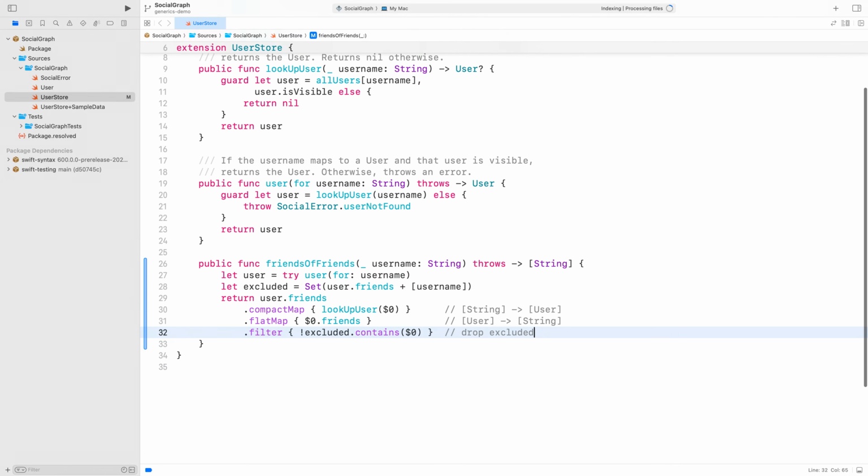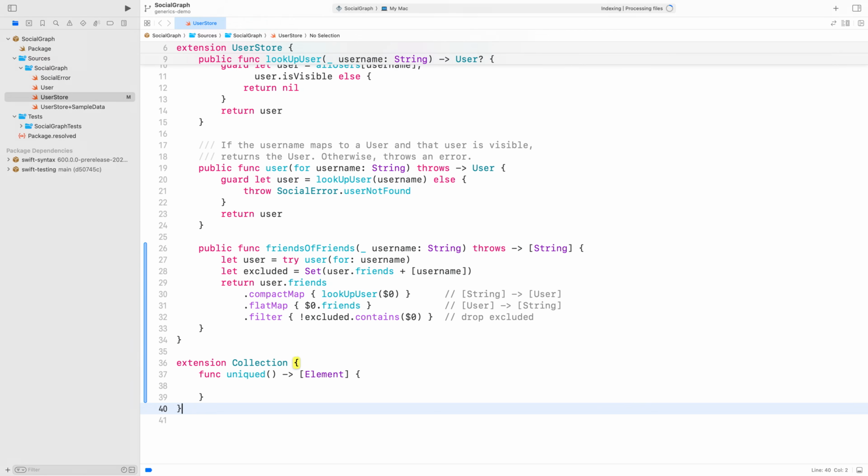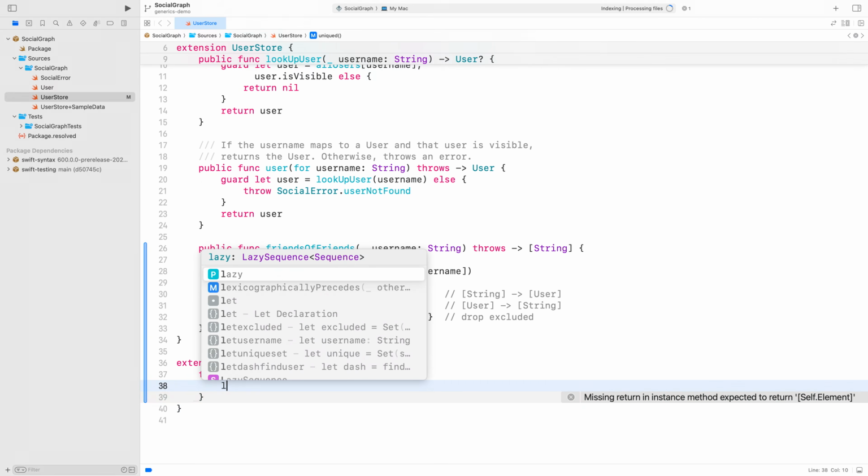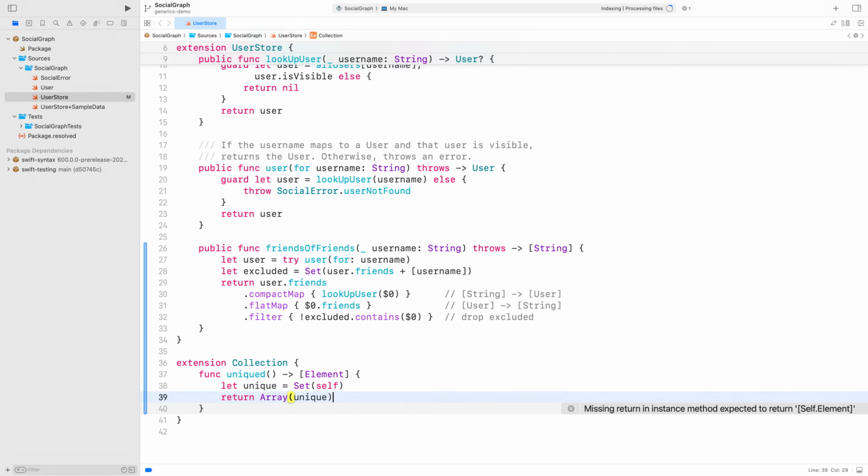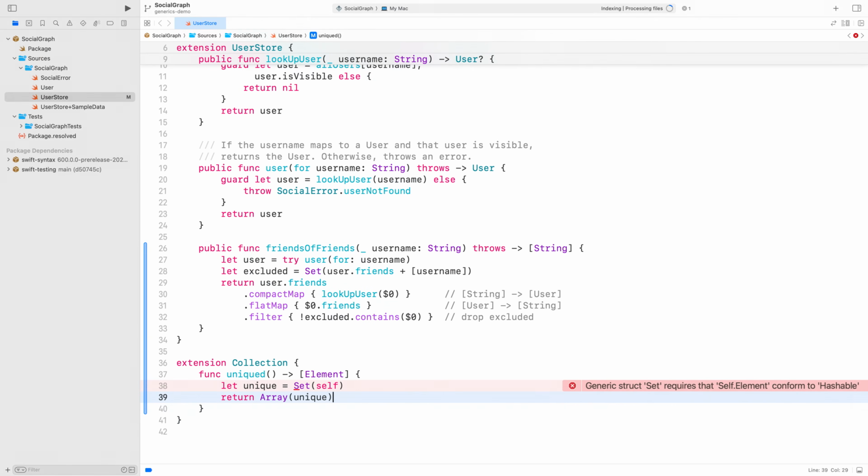There is no algorithm in the standard library that will take our result and return only the unique elements in it, but I can implement one myself pretty easily using generics. I'll extend Collection to add a method called uniqued. The implementation of uniqued should be simple. I can first create a set with the contents of the collection and then convert that set back into an array.